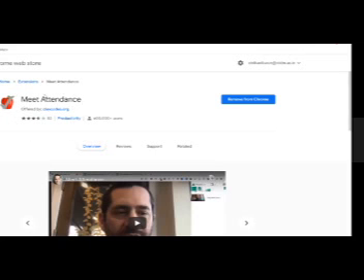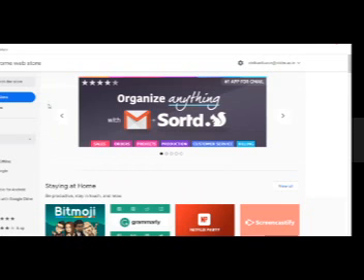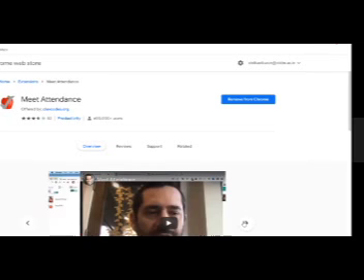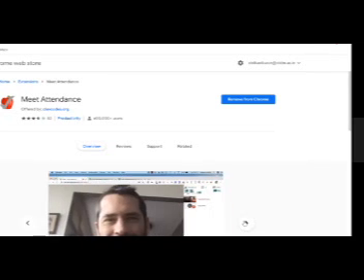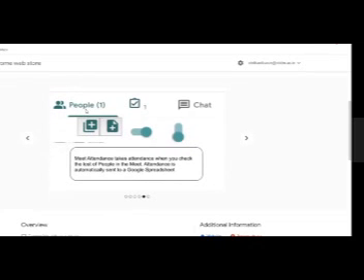There are a number of extensions available, but I prefer Meet Attendance because it is very simple and easy to use, easy to toggle between the tabs. It can directly give me the required result, that these are the people who are available in the meeting. I can directly get the number of people. See, in the help box also, you can see the number of people.